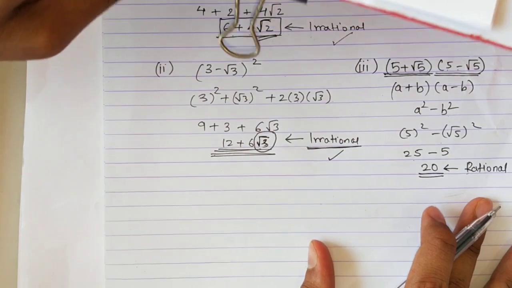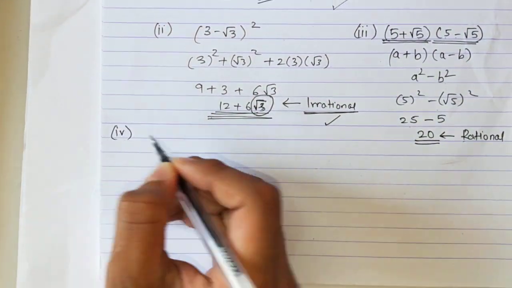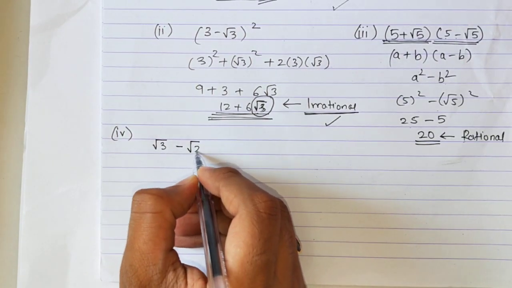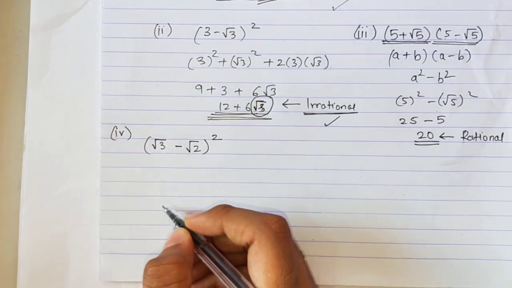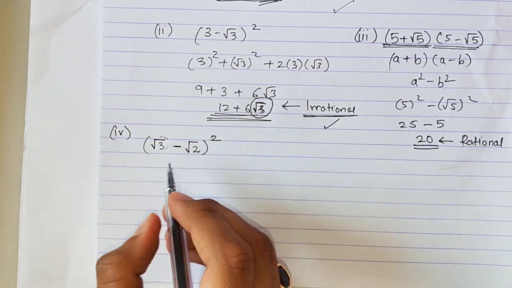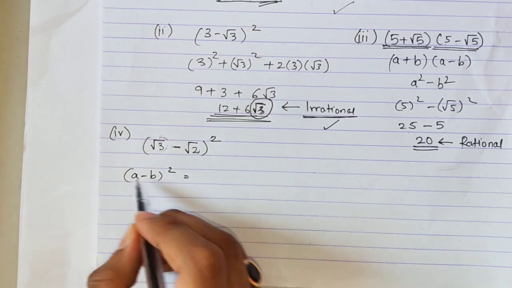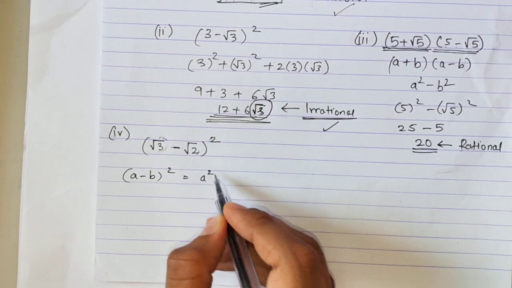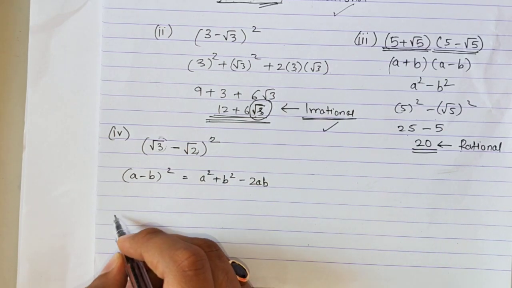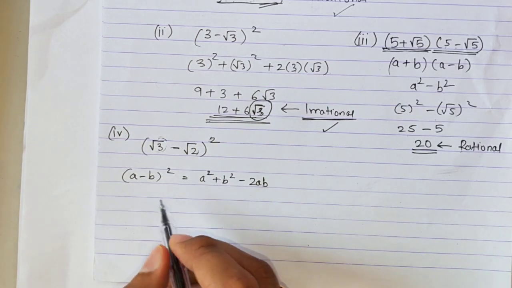Let's do the fourth one. Root 3 minus root 2 the whole square. Again here I'll use the formula. First term minus second term the whole square means a minus b the whole square. And what is the formula for a minus b the whole square? It is a square plus b square minus 2ab. A square plus b square minus 2ab.